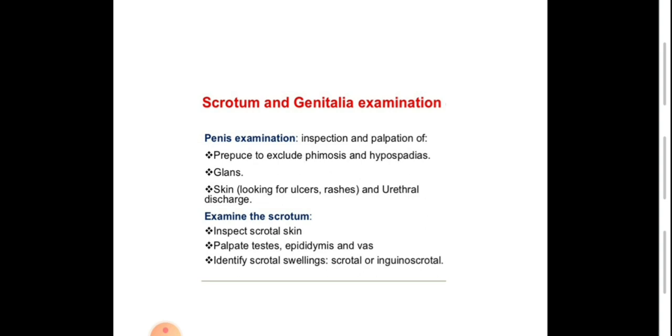Examination of the scrotum is usually by manual examination, with the non-dominant hand in the groin compressing on the external inguinal orifice, and the dominant hand palpating the scrotal content. Inspect the scrotal skin for any lesion. Palpate the testis, the epididymis, the vas, the cord. Identify scrotal swelling, with a long list of differential diagnoses according to the associated pain. It is divided into painless and painful scrotal swelling.